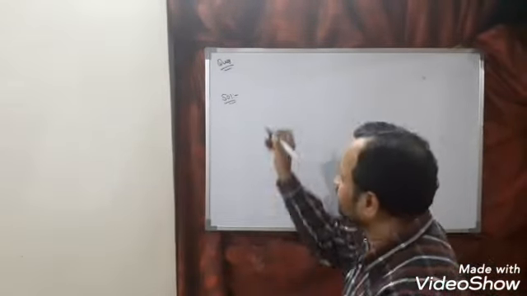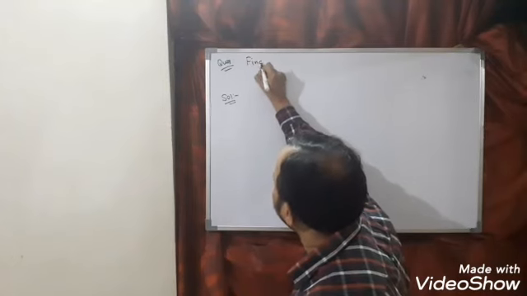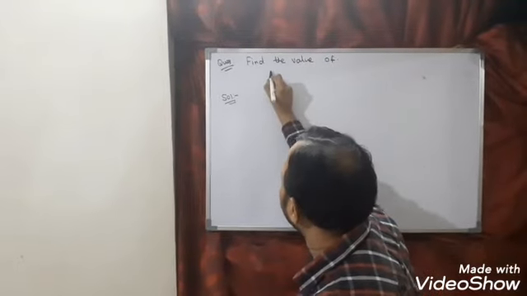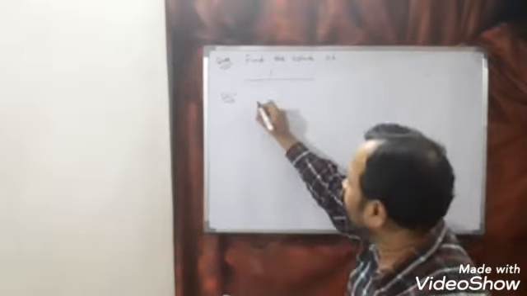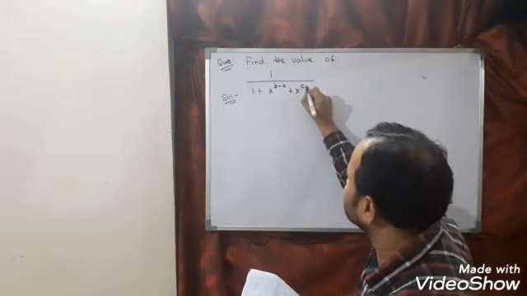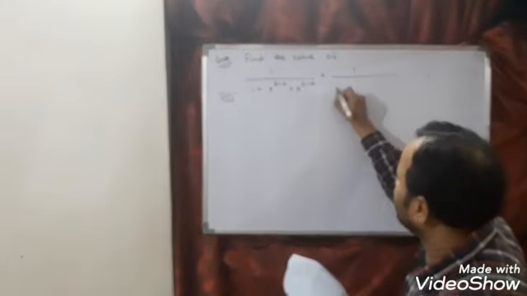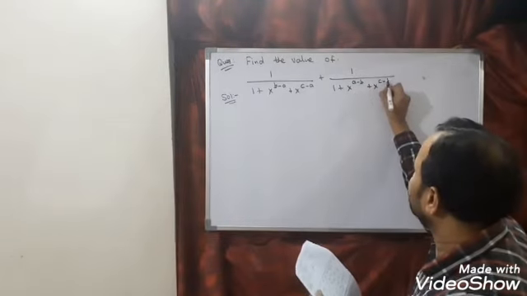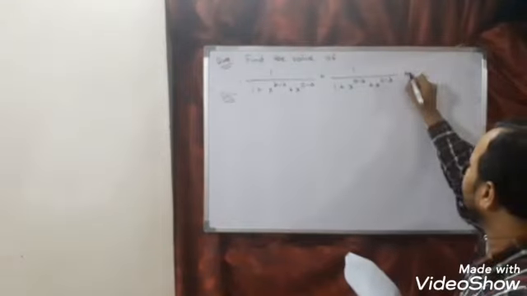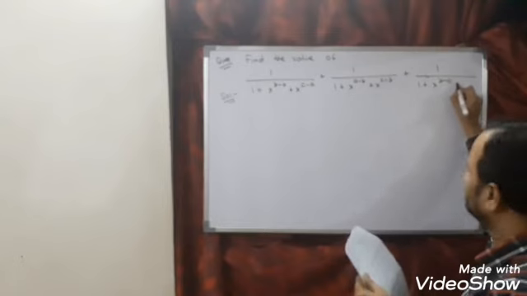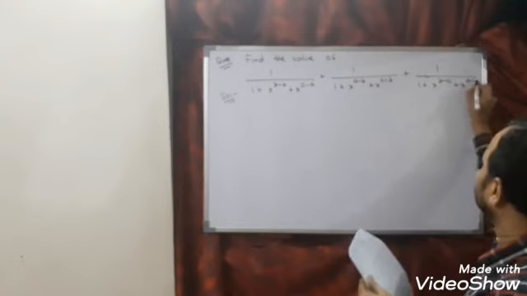So the next question is, find the value of 1 divided by (1 plus x to the power b minus a plus x to the power c minus a), plus 1 divided by (1 plus x to the power a minus b plus x to the power c minus b), plus 1 divided by (1 plus x to the power b minus c plus x to the power a minus c).